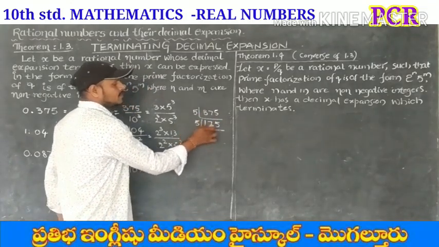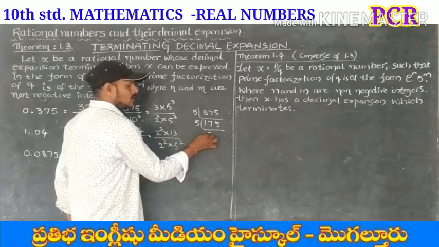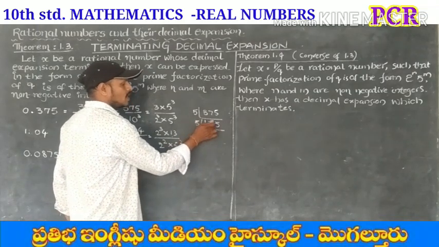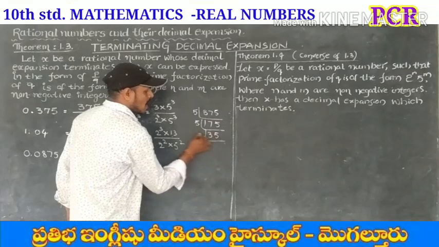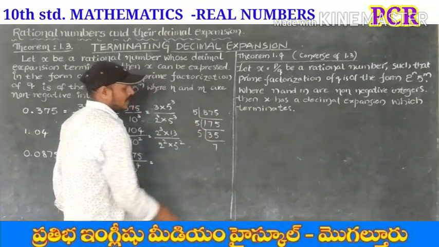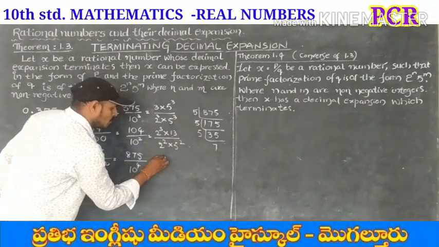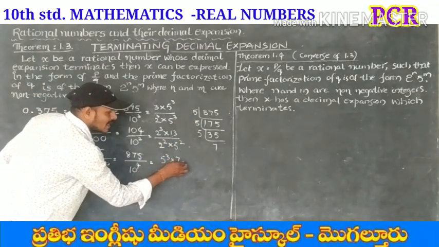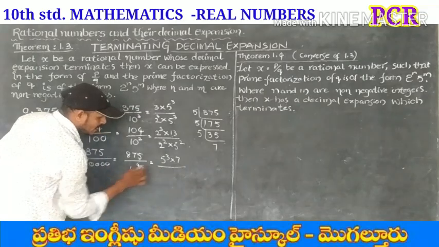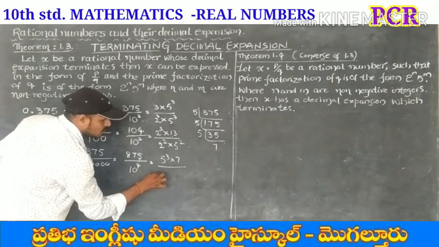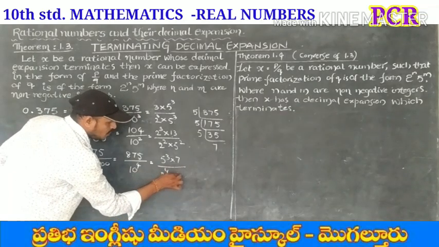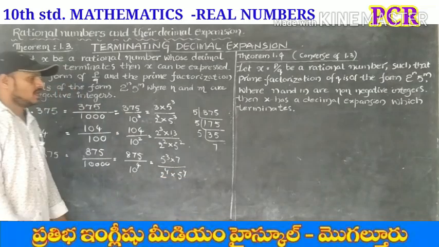Again 5 in 17: 3 times, 15, 5 times. Again 5, 7 times. 7 is a prime number. That's why 5 into 5 into 5, 5 cube into 7, by 10 power 4, which we can write as 2 power 4 into 5 power 4.